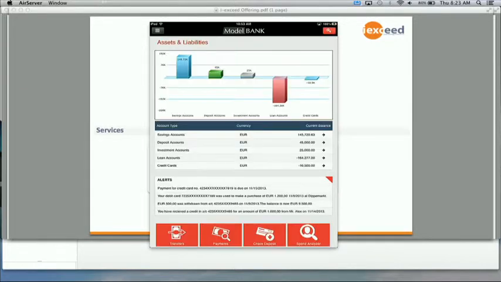Let me go back to the landing page, and here, I click on payment, I get a message that page not found. And I also click on spend analyzer, I get a message that page not found. Now this is not an issue, we have left the app incomplete so that we can show you how in a matter of seconds we can develop these screens and embed this into the app and deploy it onto iPad.